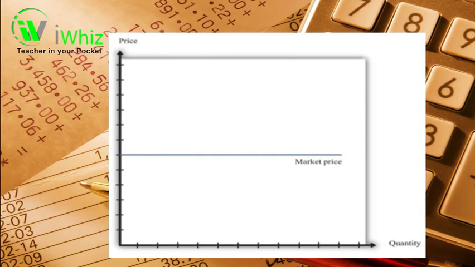So we've got a graph in front of you with your x-axis and your y-axis. Remember, your x-axis is your horizontal axis and your y-axis is your vertical axis. Your x-axis is the quantity that's being produced and sold, and your y-axis is the price at which your goods are sold. So like we've said, specifically in this market or demand curve for an individual producer, they're a price taker and they sell goods at the market price, so the price remains constant. As you can see in this graph, your market price is one straight horizontal line.